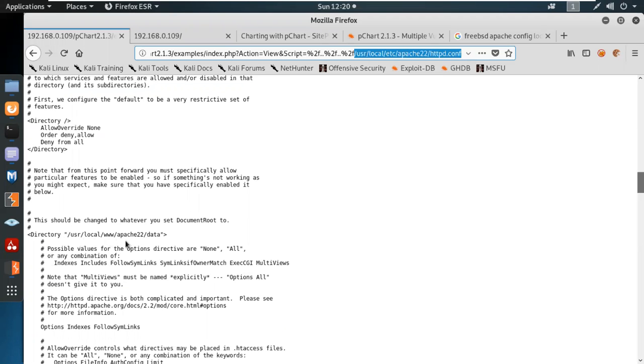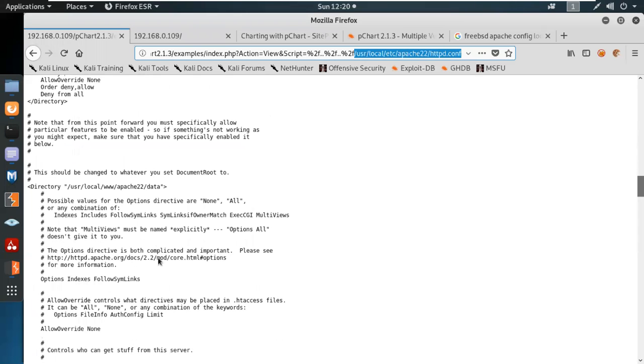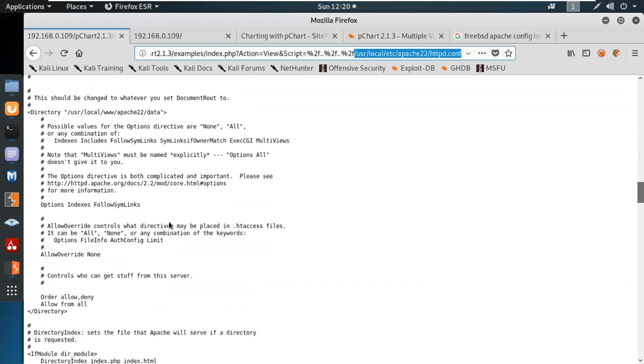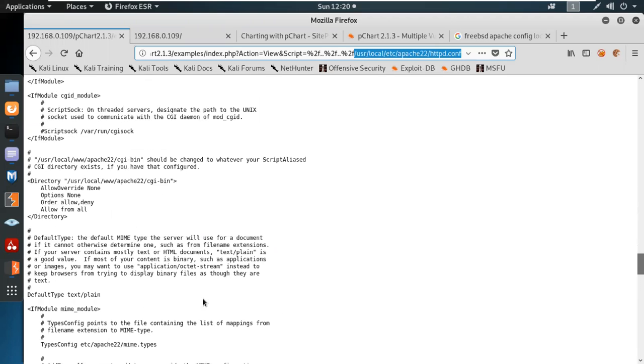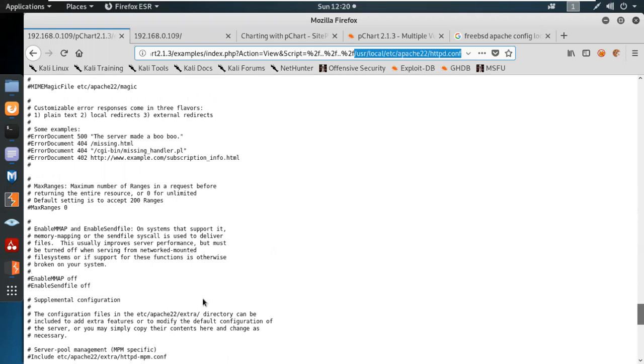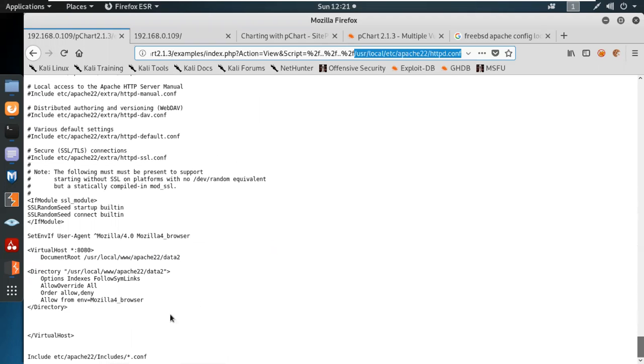Directory /usr/local/www/apache data, which contains some possibilities data over here. It's all about the configuration files, but the most important thing you have to look at is the environment variables. And I was talking about this.